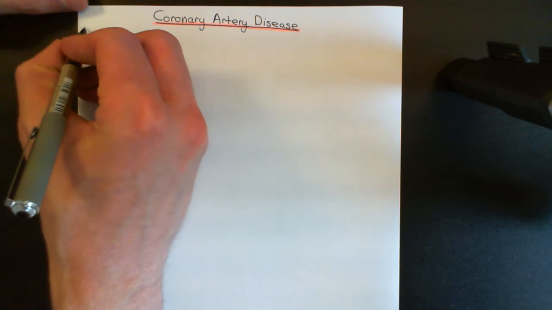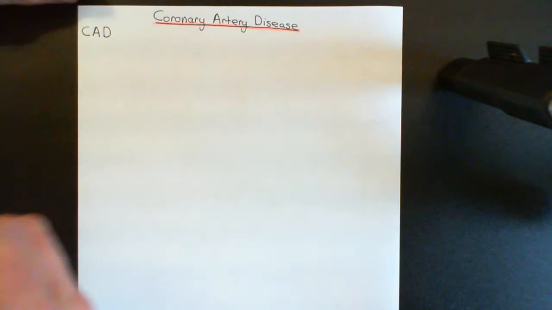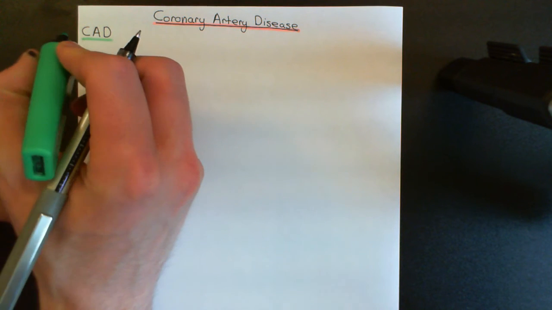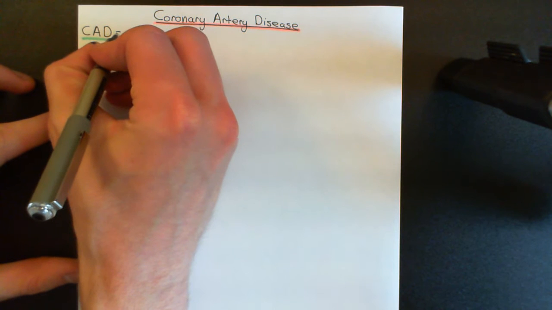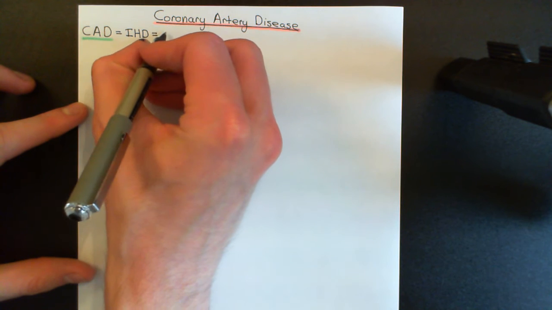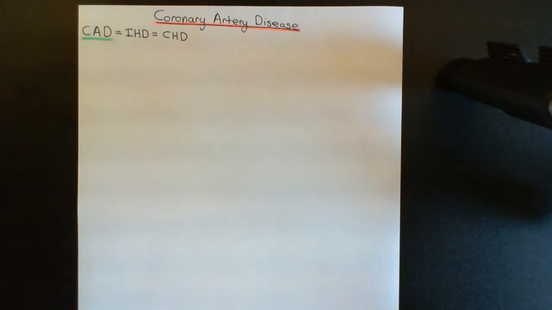Okay, so let's begin then with the definition of coronary artery disease. So coronary artery disease is often abbreviated down to CAD for short, so C for coronary, A for artery, and D for disease. And there's a number of other names that you'll often hear which refer to the exact same thing. So ischemic heart disease means the same thing, and also coronary heart disease. These all mean the same thing and they have abbreviations as well. So IHD stands for ischemic heart disease, and coronary heart disease is abbreviated down to CHD. These all mean exactly the same thing.